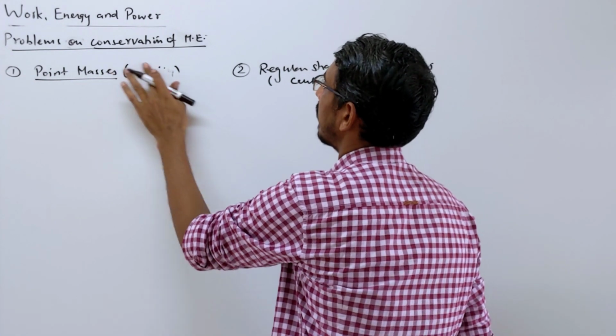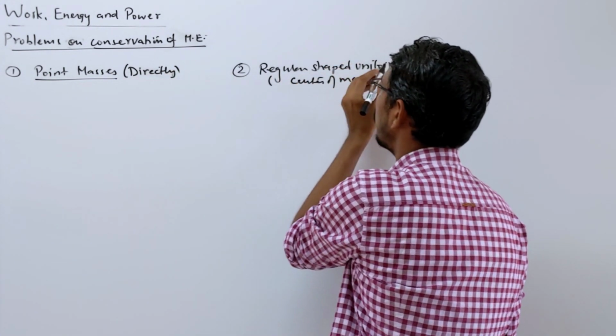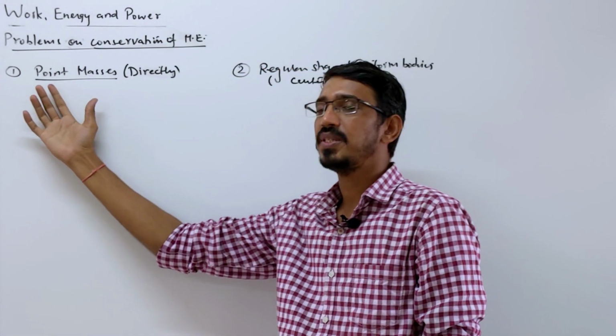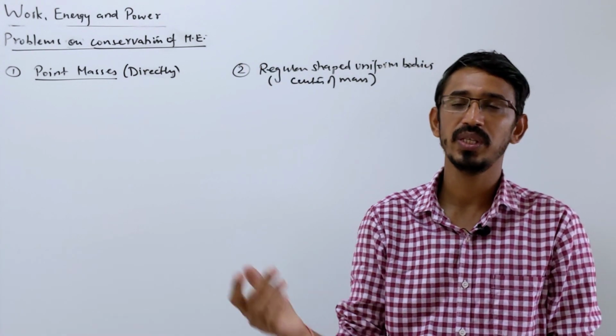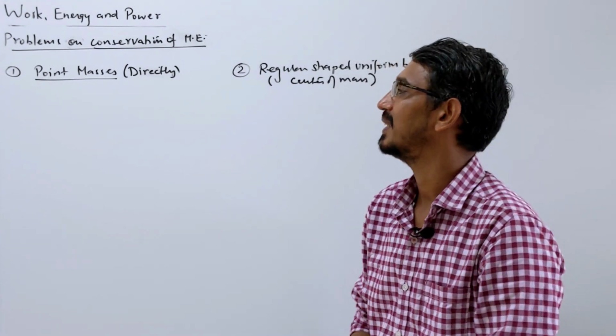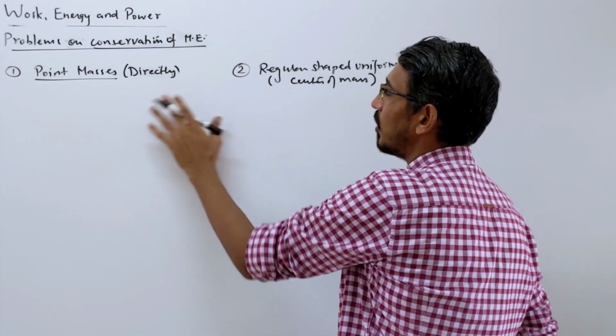So two types of problems. Here we have to use center of mass for regular bodies. When I say point mass, it means the shape is not known. They say a 2 kg body is placed here, you want to lift it, how much work is done? A 2 kg body, a 100 kg body. Point does not mean that small. Let me give an example to understand both types of questions.